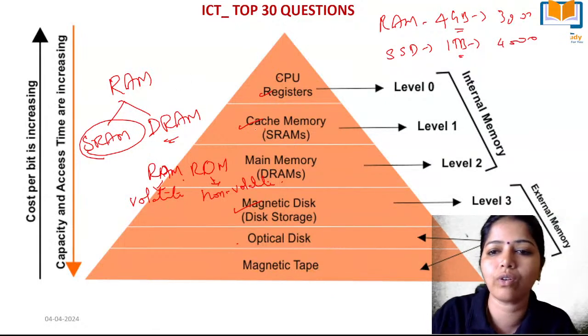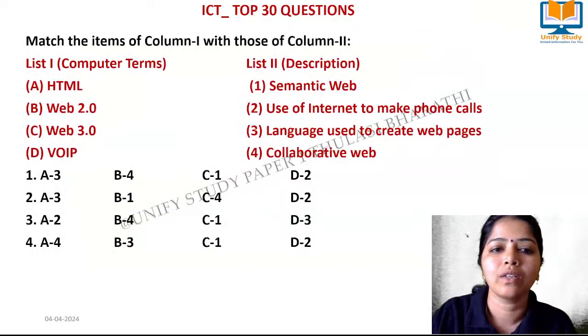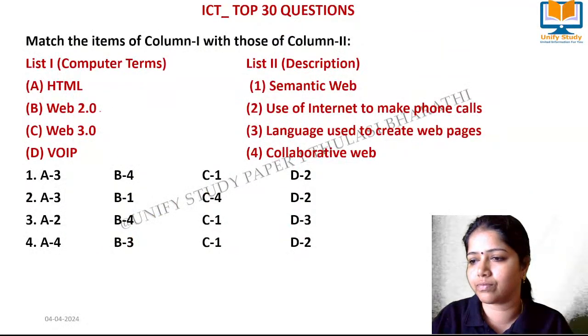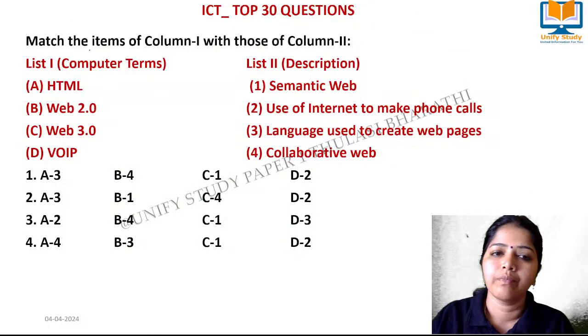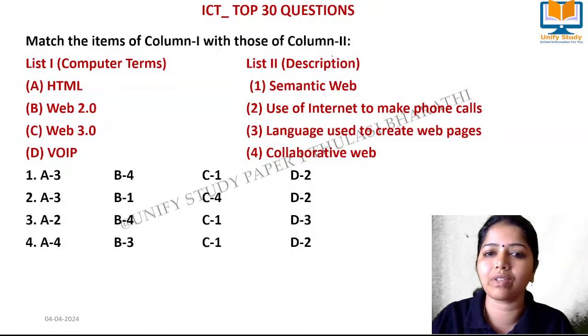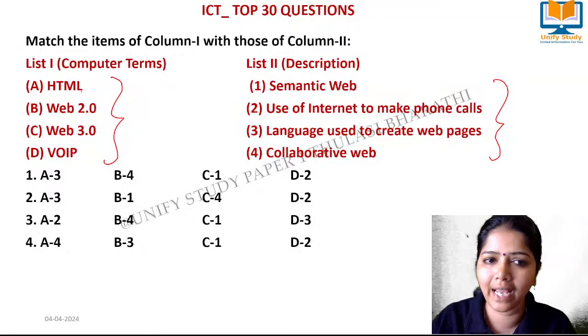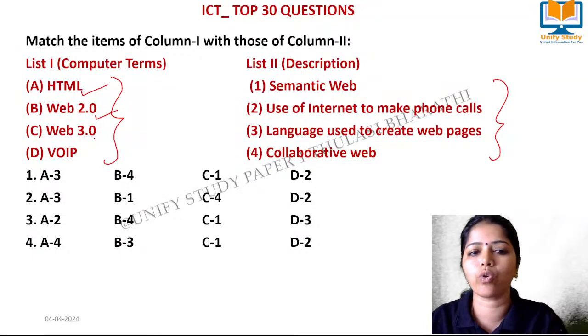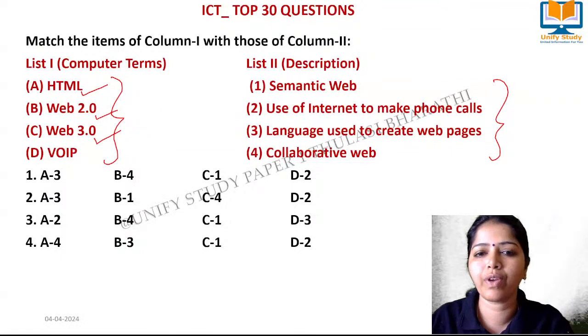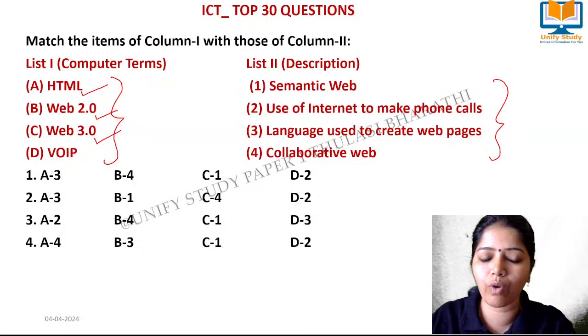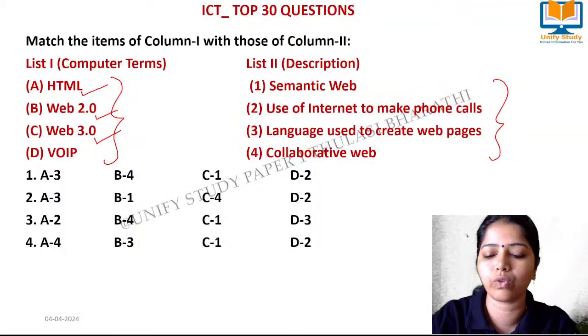Yeah, very good. Moving to the next one. Match the items of column 1 with column 2. These are the computer terminologies that we use, and these are the descriptions of each. HTML, Web 2.0, Web 3.0, VoIP. I think everyone knows VoIP, we use that option in our phone.